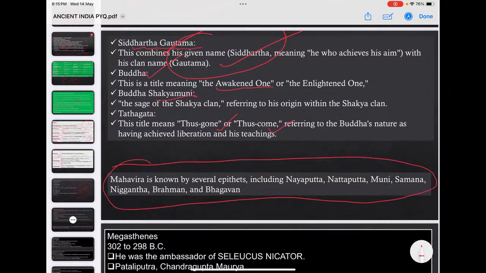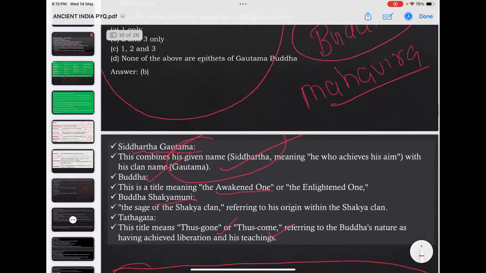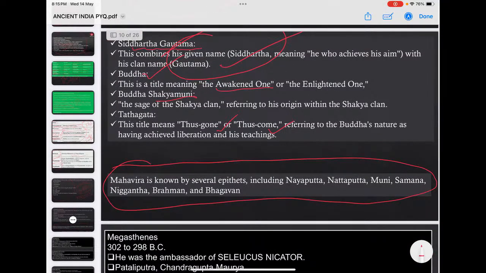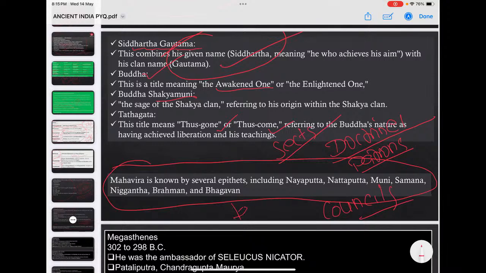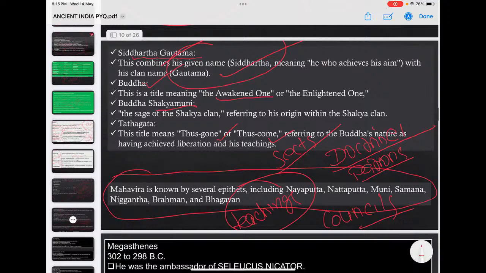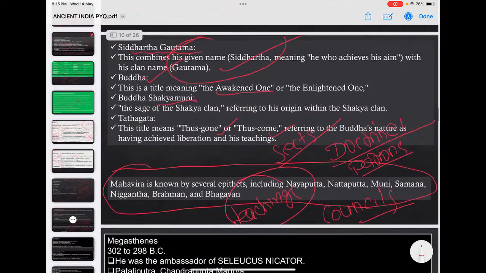When you study Buddha and Mahavira, their doctrines are important, as are their patrons, sects, various councils, and the teachings, differences and similarities in the teachings. All those things are important.